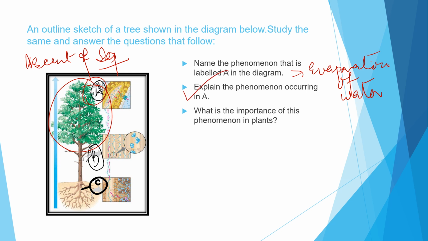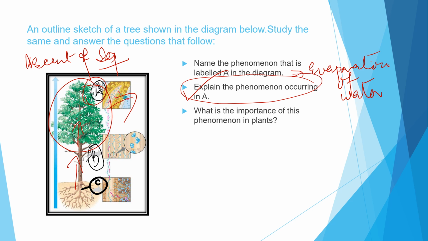Due to the suction force or the pull, this force is created by the loss of water. As the water is evaporating from the leaves, what is happening? A suction force is developed at the top of the plant which draws more water from the soil. This suction pressure draws more water from the soil through the roots to the stem. So this full phenomenon should be discussed in this question. Explain the phenomenon occurring in A.